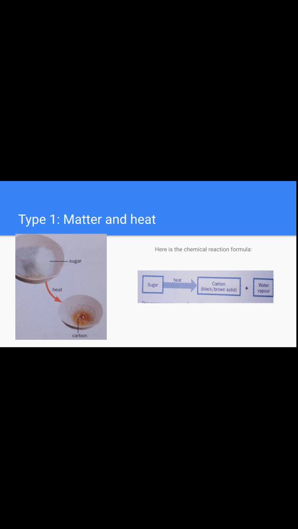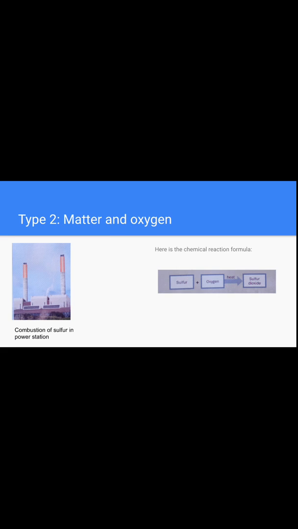Sugar, and then with heat will produce carbon, a black or brown solid, with water vapor. So that's what we call caramel, right? It's delicious. The second type is matter and oxygen.